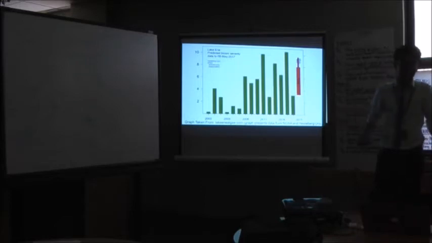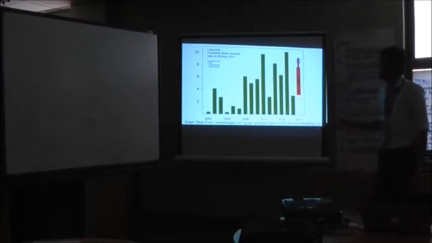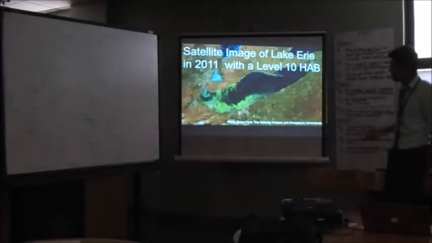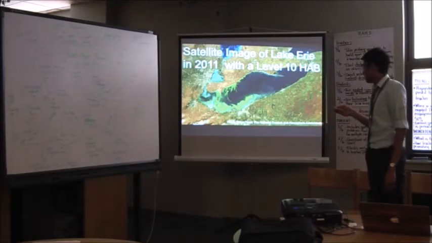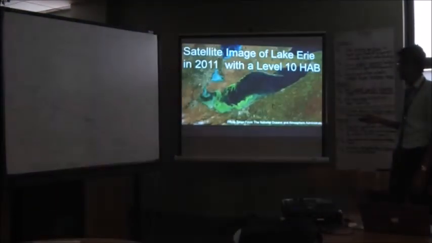So what that means is that as time progresses, these algae blooms are getting worse and worse. In 2011, we had the worst algae bloom ever recorded in human history with a severity level of 10. And in 2015, it was something similar, but even worse. So for 2017, it's not going to be that bad, but there's a possibility that it could be that bad. So this is a satellite image of the 2000 level harmful algae bloom, and to give you some perspective, this was a level 10 harmful algae bloom.